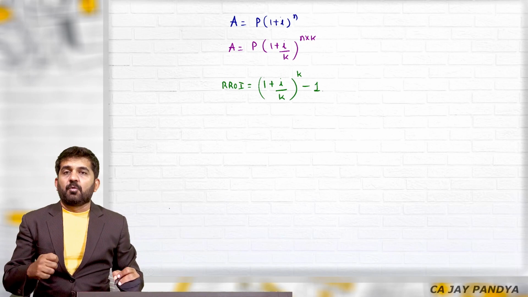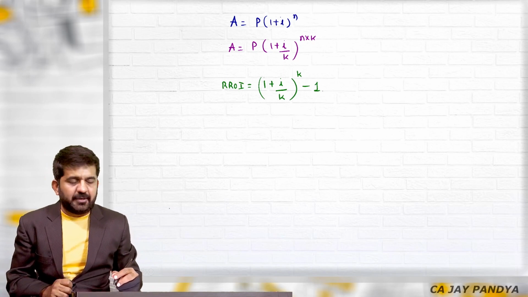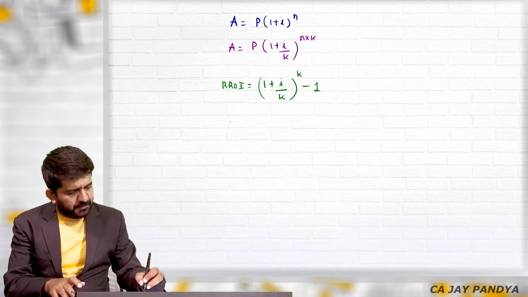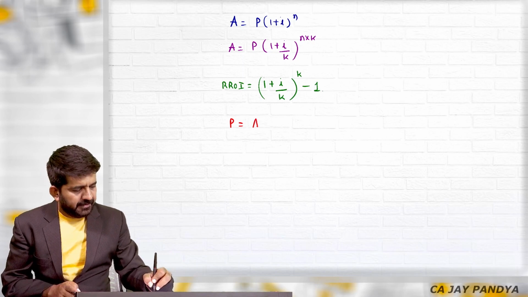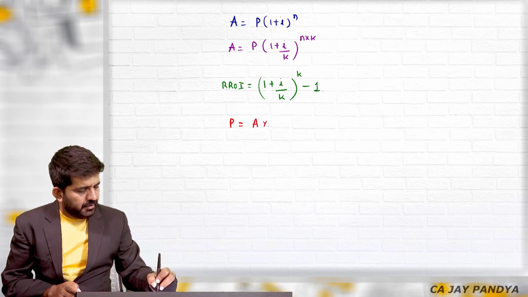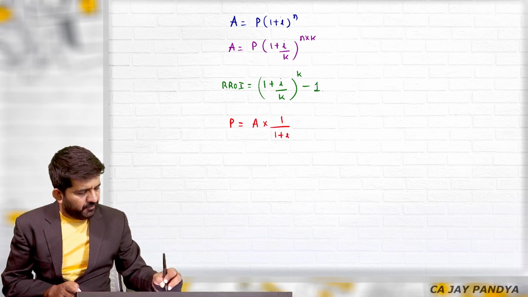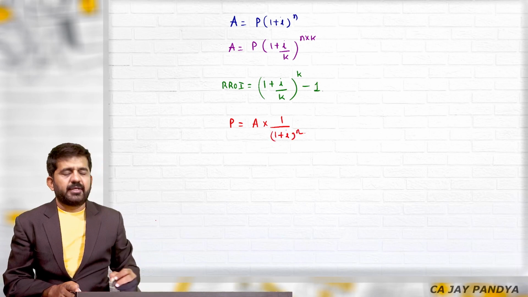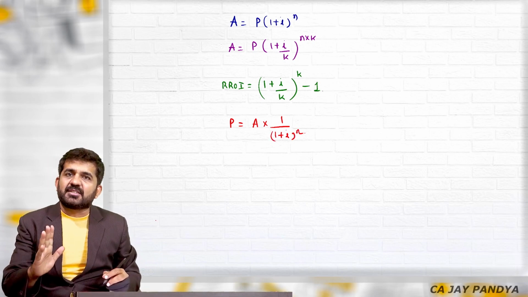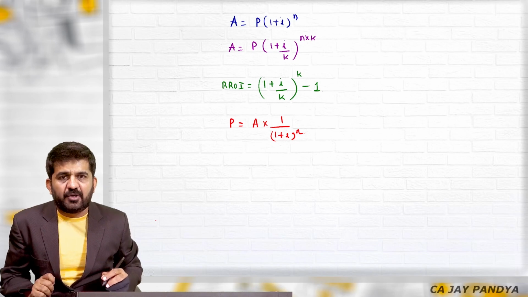Of course, if you want the answer in percentage, you will have to multiply it by 100. And last one, present value is A into 1 divided by 1 plus I raised to N. So these are the basic formulas that we have learned in the concept of time value of money.